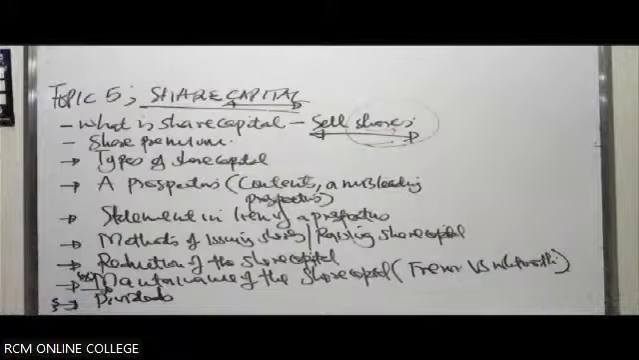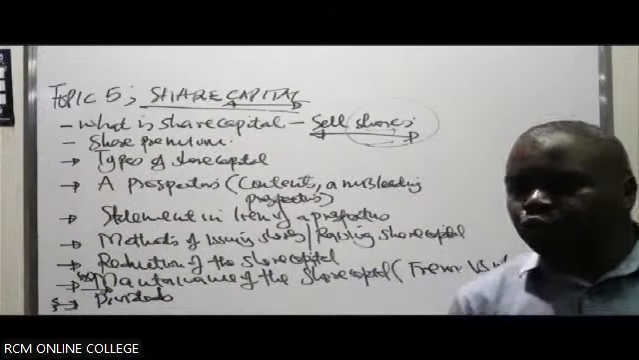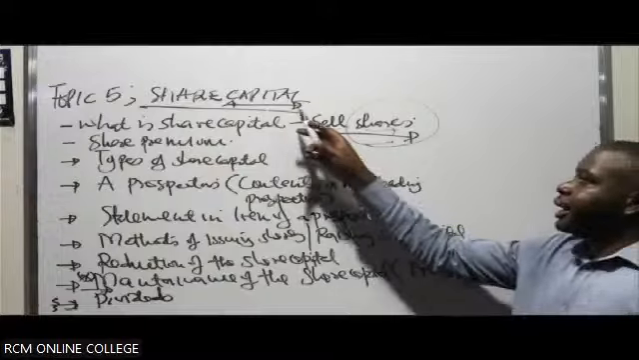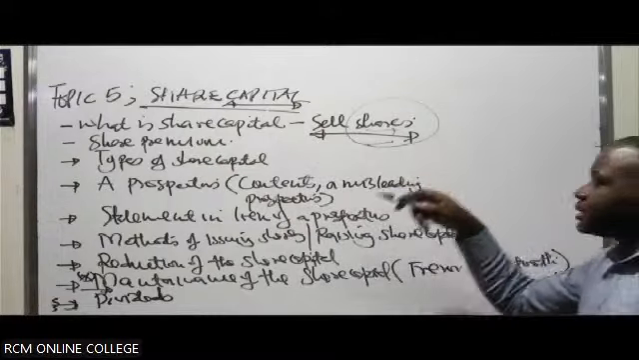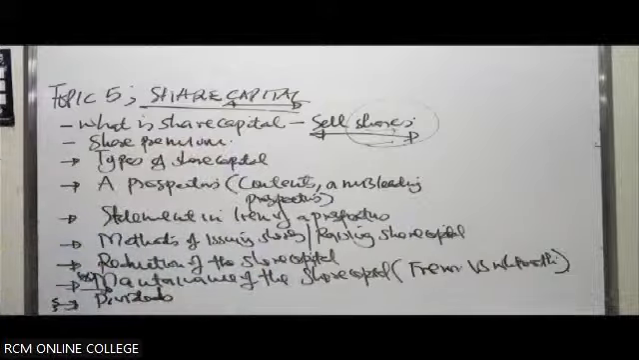A company is a form of business. It can only operate if it has capital. One of the key sources of capital is share capital. It sells shares to raise share capital.